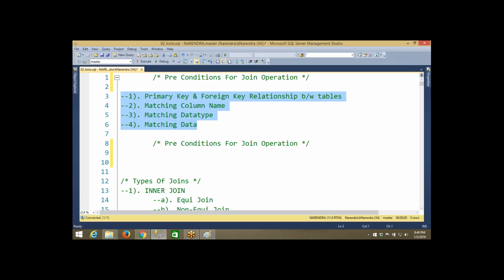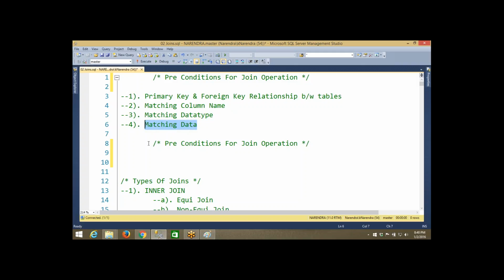So as beginners, you have to remember all these four conditions. But once you go to some advanced level, once you get good experience and good knowledge of the joins concept, these three are not required. Frankly speaking, from the bottom of my heart, the first three conditions are not required to perform the join operation. Only one thing is always important, that is called matching data.